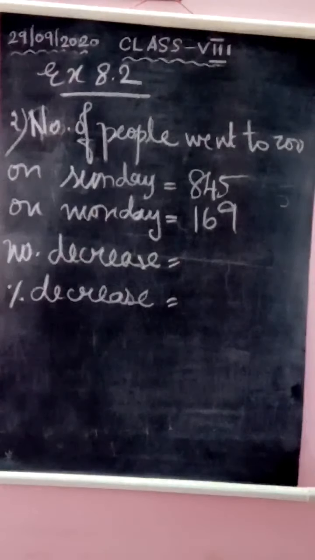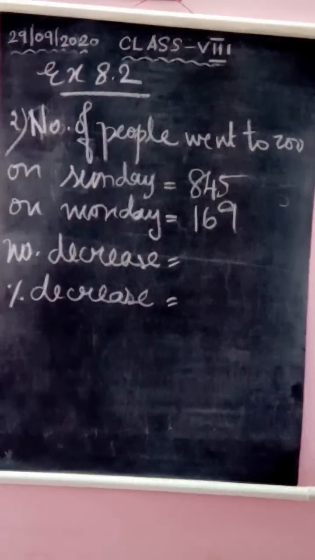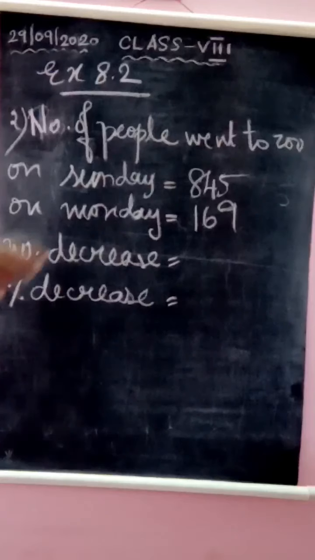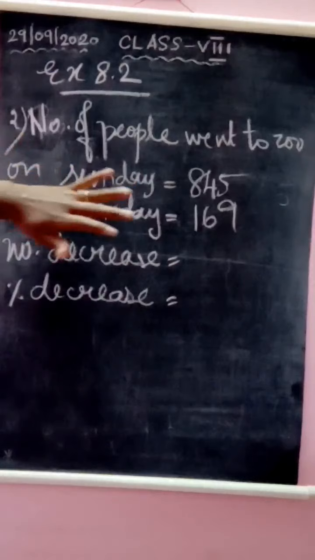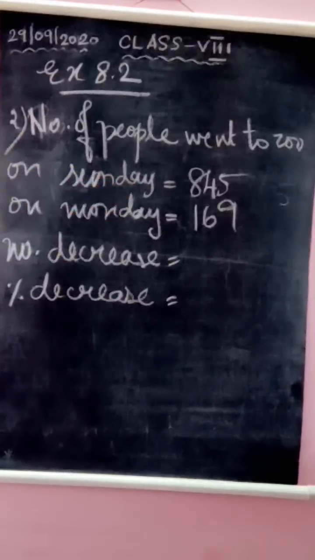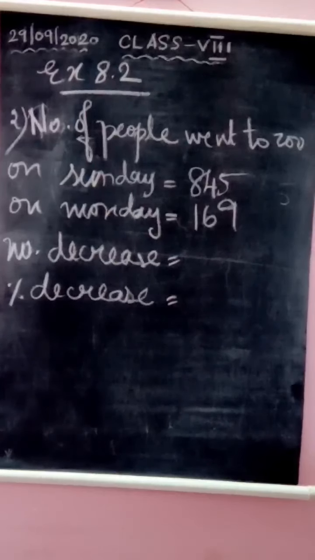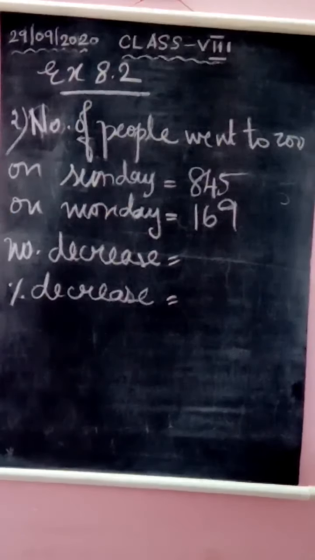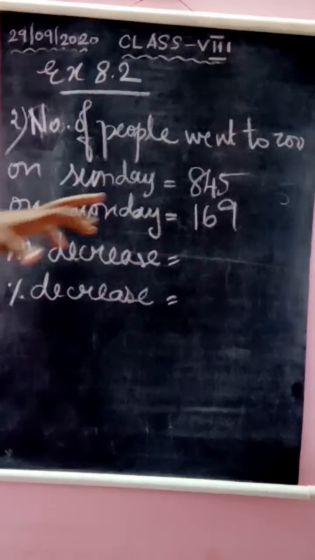Now let us see the second question from exercise 8.2. Here the question is, the number of people visiting a zoo on Sunday is 845 and the number of people visiting the zoo on Monday is 169. We have to find the percentage decrease in the number of people visiting the zoo. For that, first we have to find the number of people decreased, so you have to subtract.